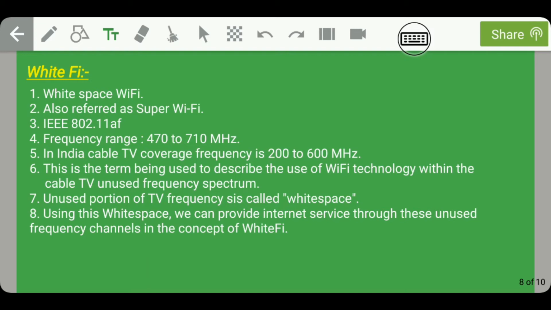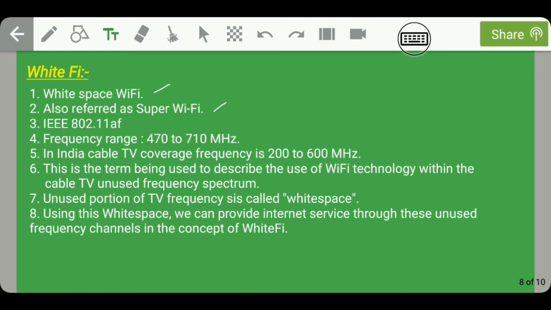Guys, moving on, let's talk about the next wireless technology, that is Wi-Fi. So this Wi-Fi stands for White Space Wi-Fi. It is also referred to as Super Wi-Fi. The IEEE standard for this Wi-Fi is 802.11af and the frequency range that is offered by this Wi-Fi is 470 to 710 megahertz. So how is this Wi-Fi providing internet connectivity between devices?